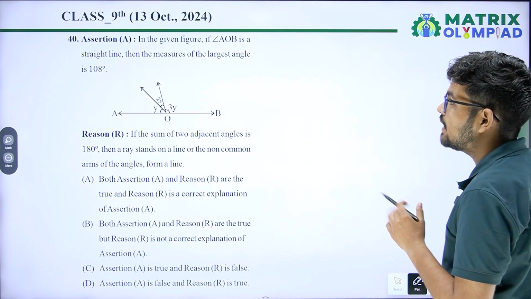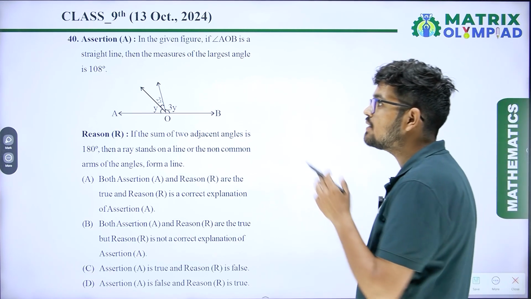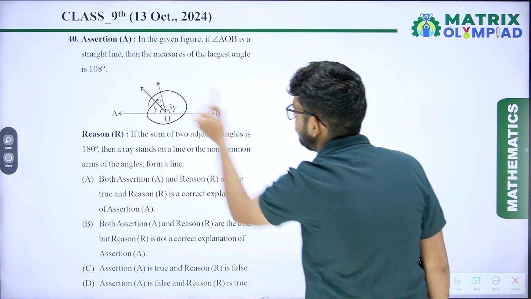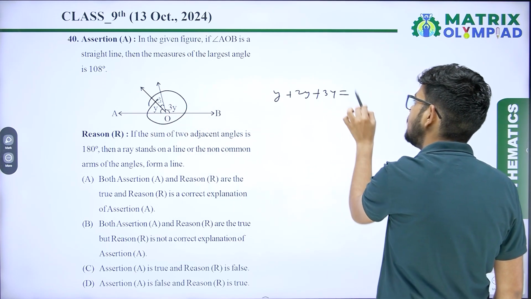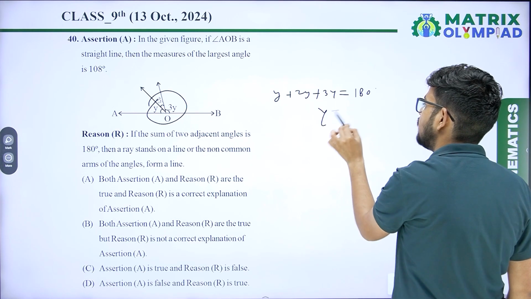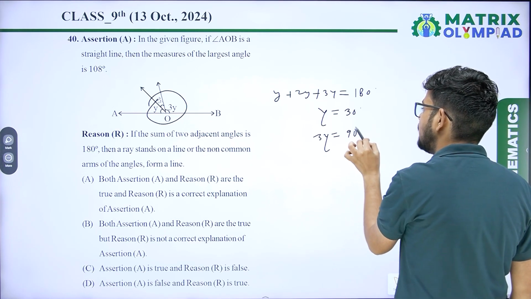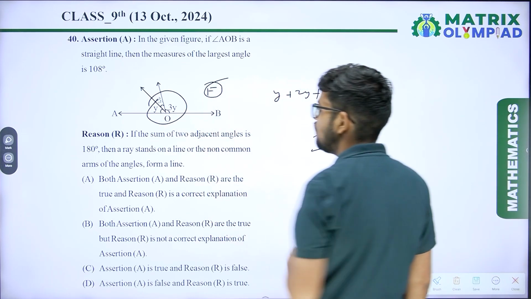Question number 40. In the given figure, AOB is a straight line. The measure of the largest angle is 108 degrees. So when you solve y plus 2y plus 3y equal to 180 degrees, y equals 30 degrees, and the largest angle 3y equals 90 degrees, but it is saying that it is 108 degrees. It means the assertion is false.